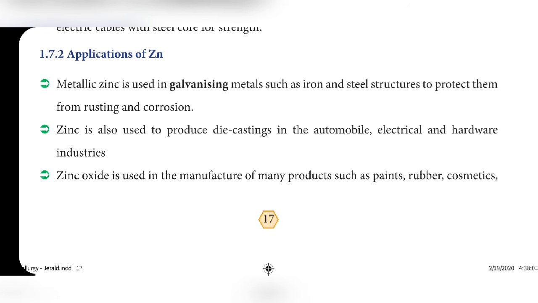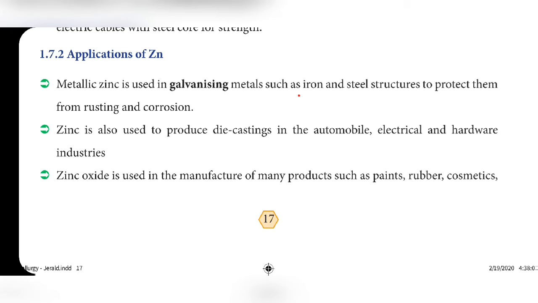These are all made of aluminum because aluminum resists corrosion, and aluminum is a good conductor of heat and electricity, as I already told. So aluminum is a good electrical conductor and cheap, hence it is used in overhead electric cables with a steel core for strength. Electrical cable is also made of aluminum.